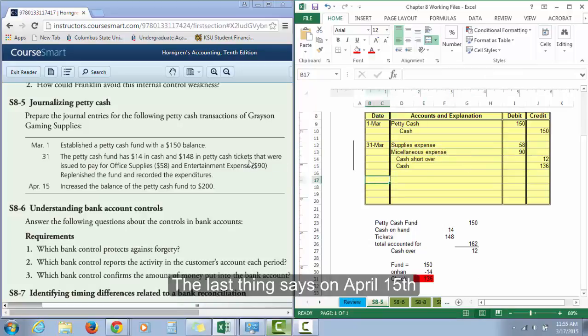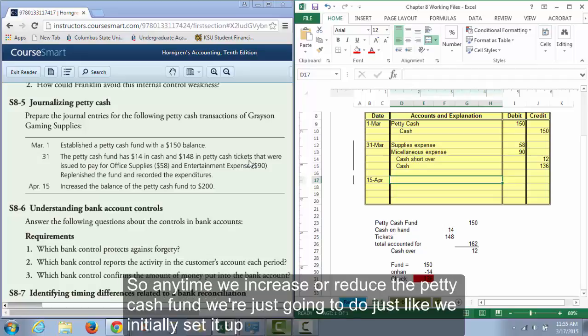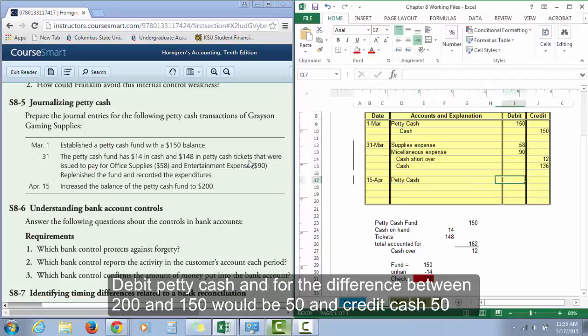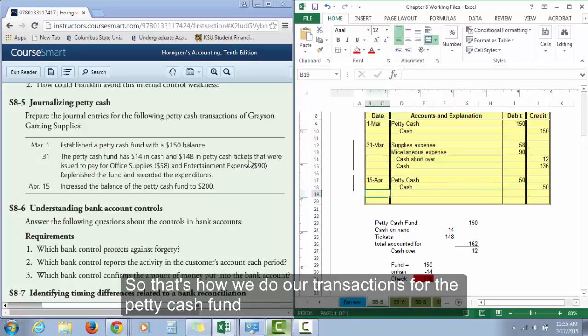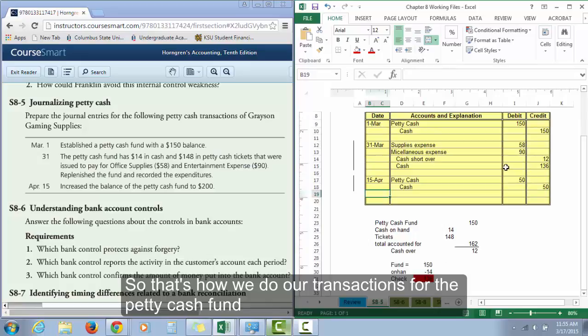Then the last thing says on April 15th, they increased the balance of the petty cash fund to $200. So anytime we increase or reduce the petty cash fund, we're just going to do just like we initially set it up. So I'm just going to debit petty cash, and for the difference between 200 and 150 would be 50, and credit cash 50. All right. So that's how we do our transactions for the petty cash fund.